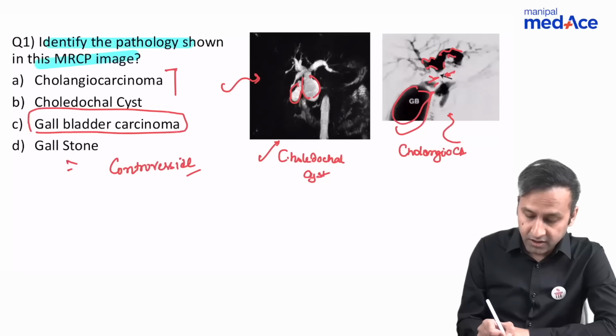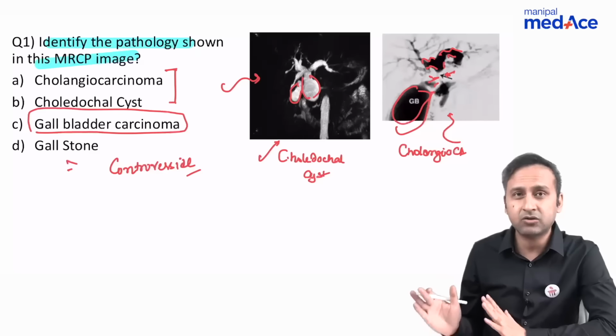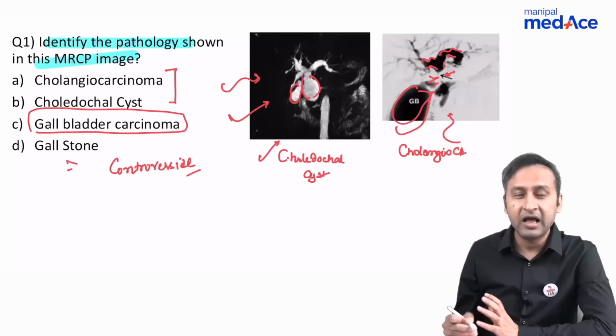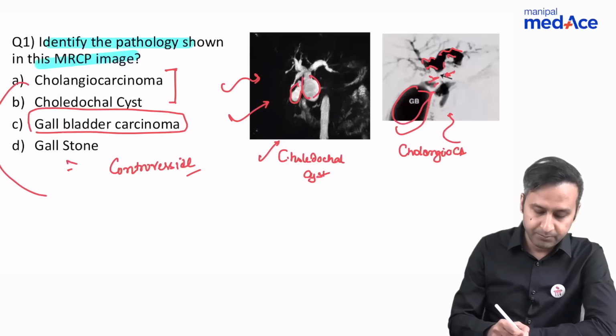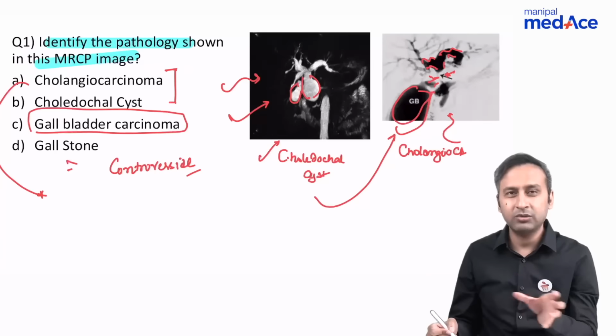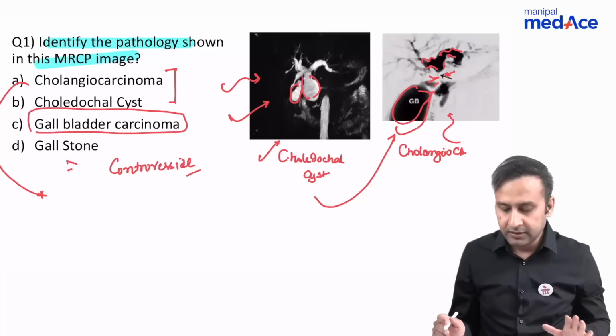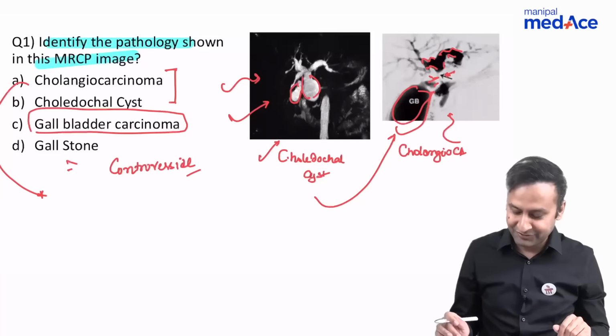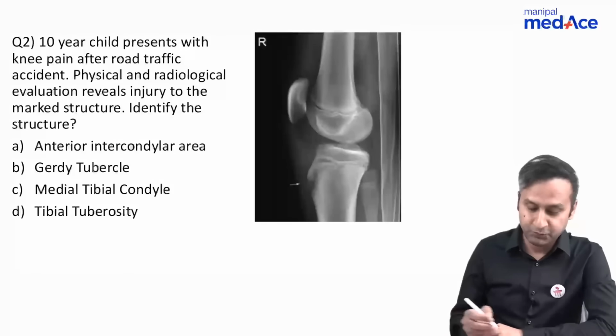Now, there are two probabilities for this question, and it's still a controversial question. It can either be a choledochal cyst if the first type of image was given, but I personally feel that the correct answer in this case was cholangiocarcinoma because this type of image was given. Although again, it's not the correct image to be given, but this is how things work. Controversial questions are always a part of the exam spectrum. Now, question number 2.